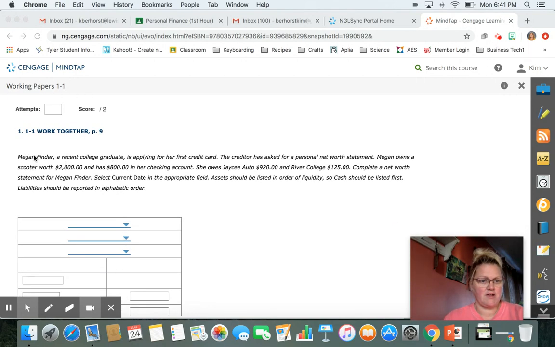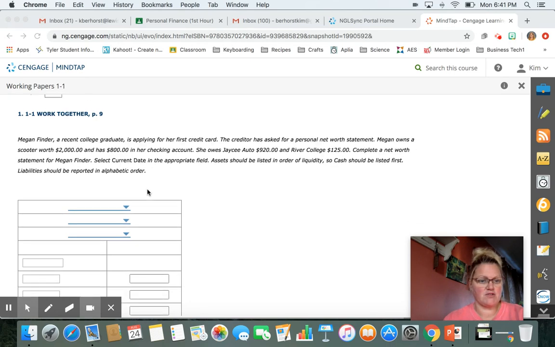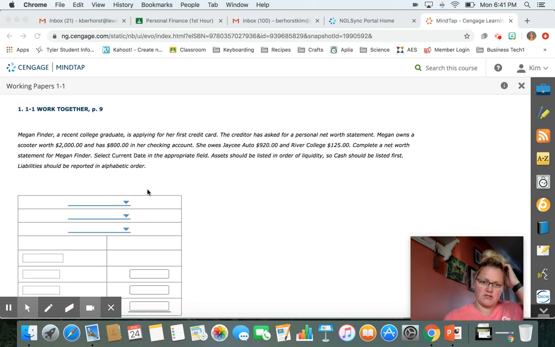Megan Finder, a recent college graduate, is applying for her first credit card. The creditor has asked her for a personal net worth statement. Megan owns a scooter worth $2,000 and has $800 in her checking account. She owes JC Auto $920 and River College $125. Complete a net worth statement for Megan Finder. Select current date in the appropriate field. Assets should be listed in order of liquidity, so cash should be listed first. Liquidity is how quickly you can get rid of them and how quickly you can get money for them.